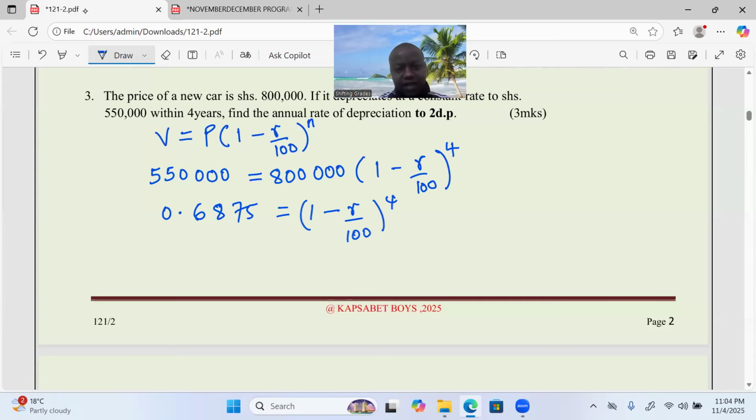This is equal to 1 minus r over 100, raised to power 4. Are we together at that point? Yes. Because this is to power 4, we can take the fourth root both sides. 4 shift power 0.6875. This gives us 0.91058, which is equal to 1 minus r over 100.